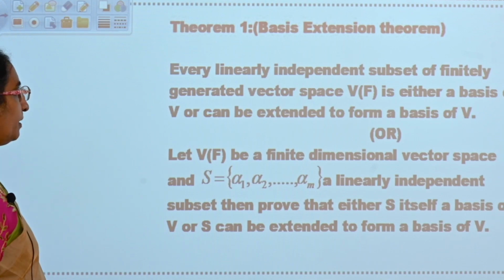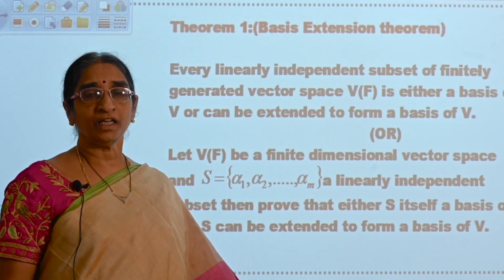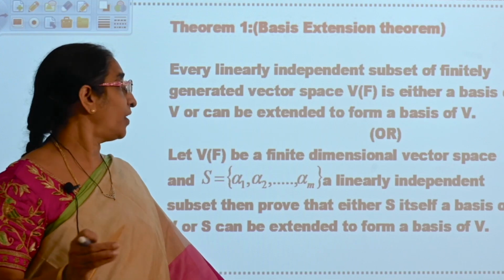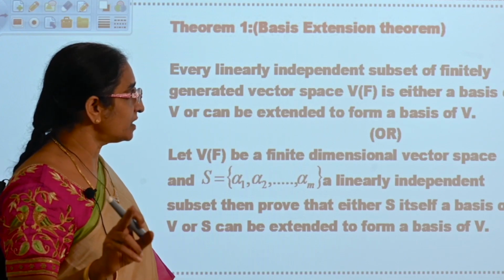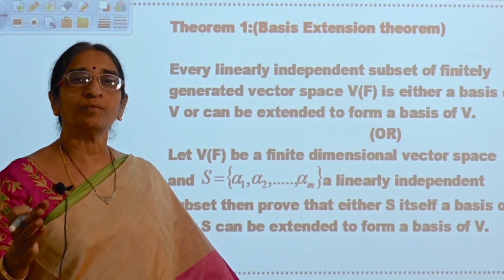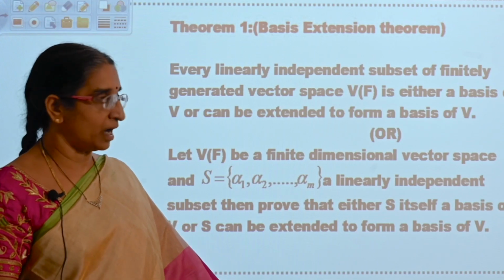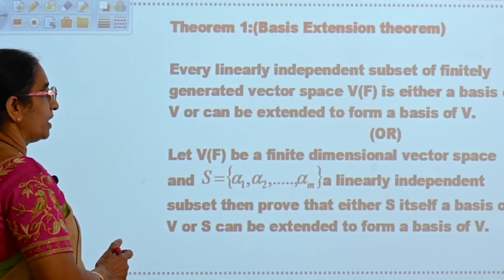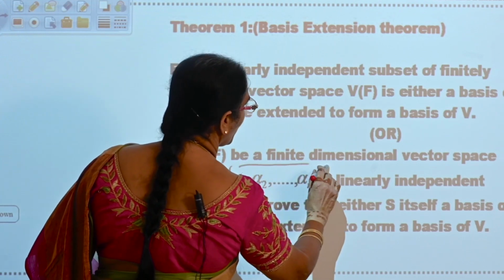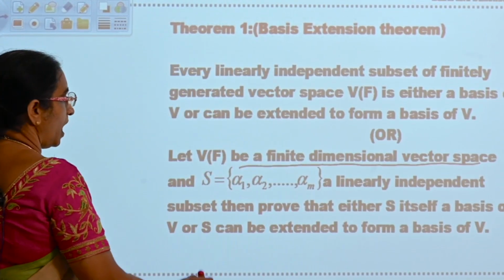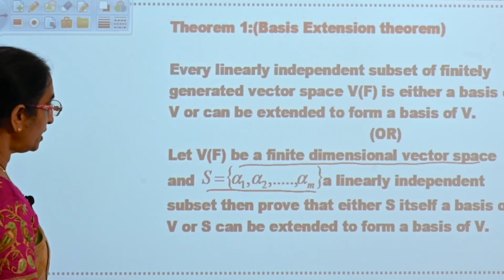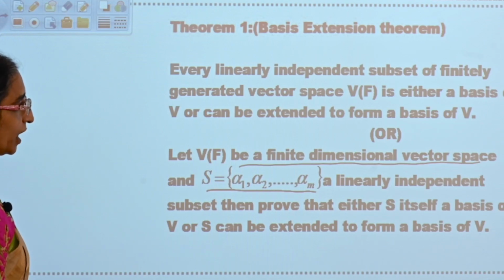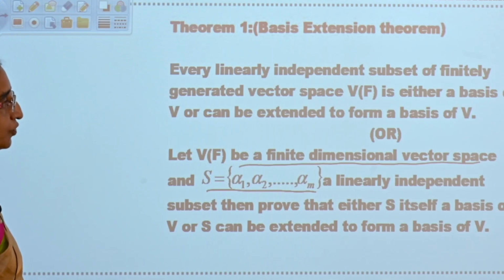Now the first property. Every linearly independent subset of a finitely generated vector space V of F is either itself a basis or it can be extended to form a basis. Or this theorem can also be stated as: let V of F be a finite dimensional vector space and S equal to {alpha 1, alpha 2, ..., alpha m} a linearly independent subset, then prove that either S itself is a basis or it can be extended to form a basis.